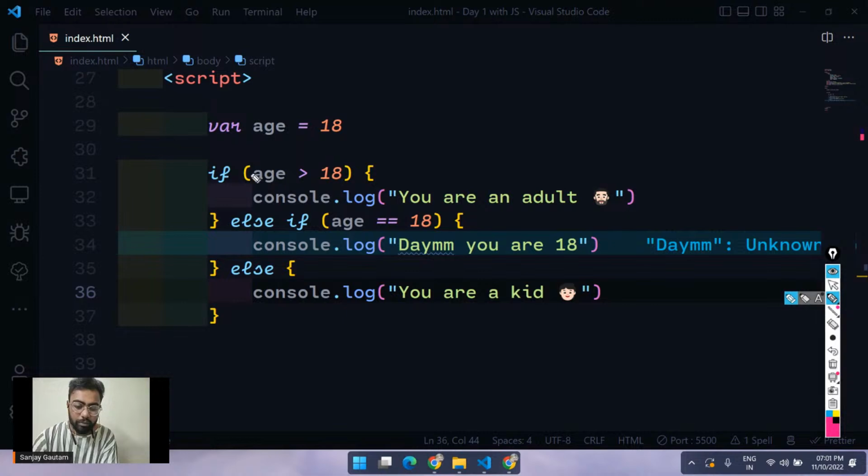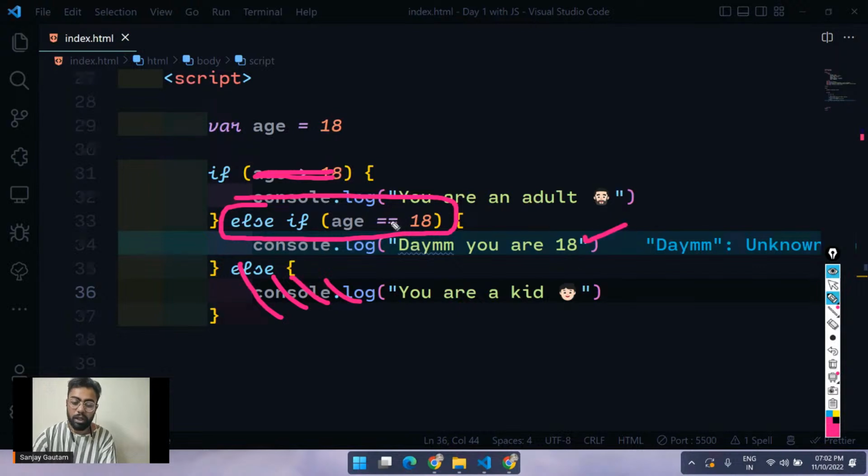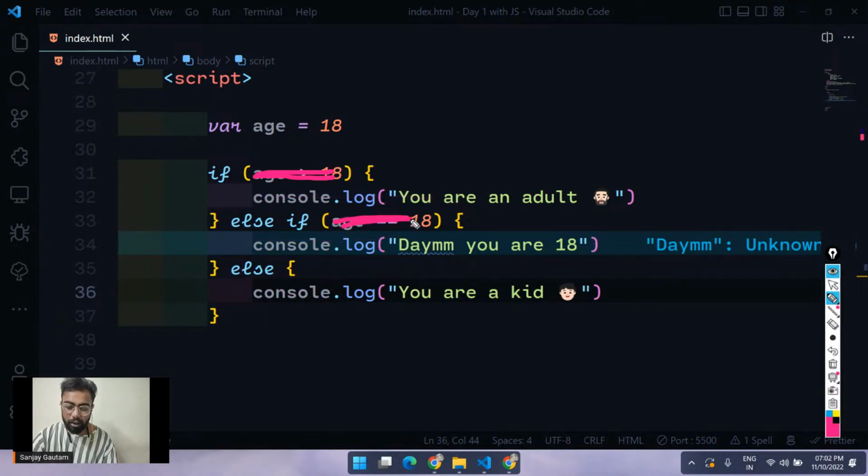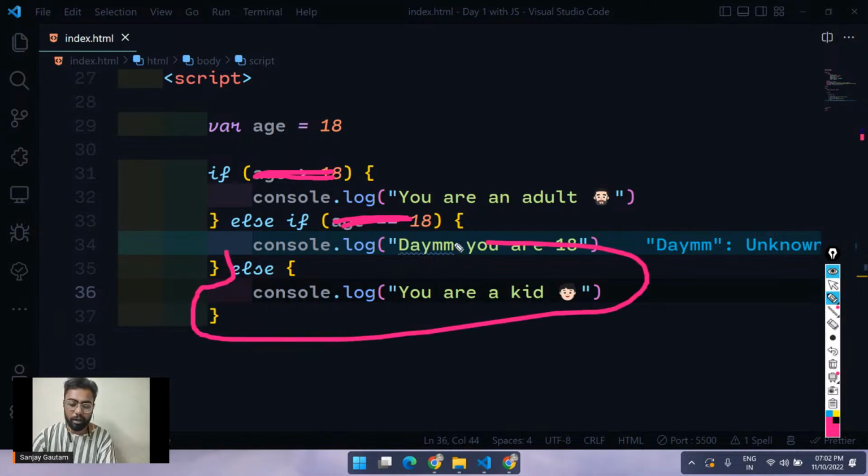So what we are doing here: if this condition is true, let's just execute this piece of code and ignore the rest of the stuff. If this is false, move to the next thing, like else if, and check for a condition. If this condition is true, ignore the rest of the stuff and execute this piece of code. And again, if we get a false here, now we can execute this else part.